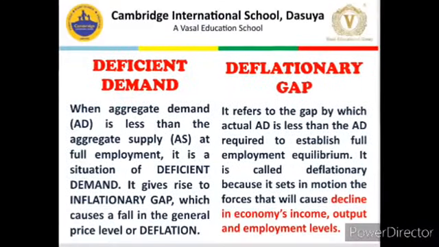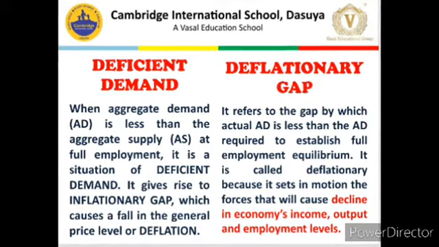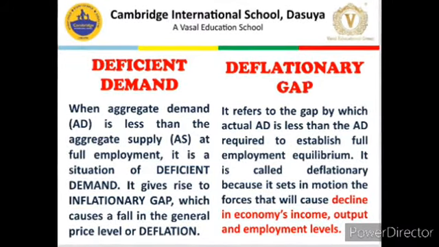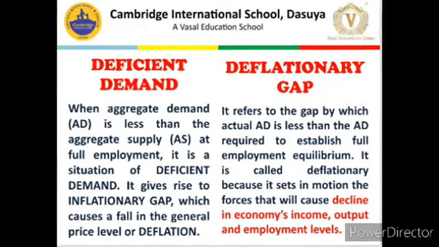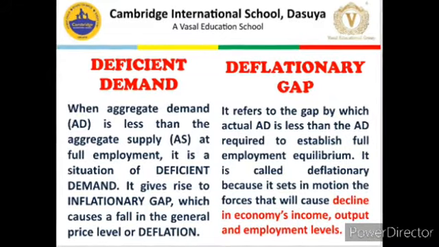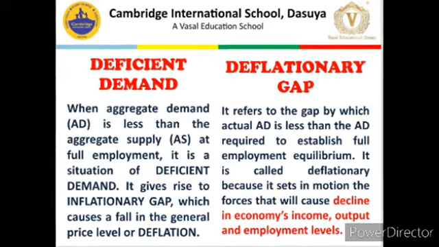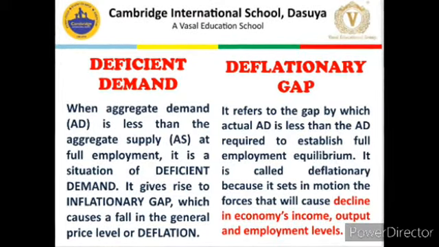Now comes the situation of deficient demand and deflationary gap, which are basically just the mirror opposite of excess demand or inflationary gap. So deficient demand is a situation when AD is less than AS at full employment level, and this deficiency of demand will lead to the situation of deflationary gap.